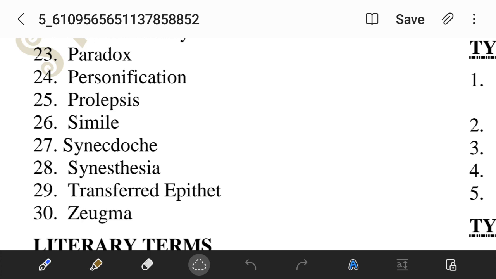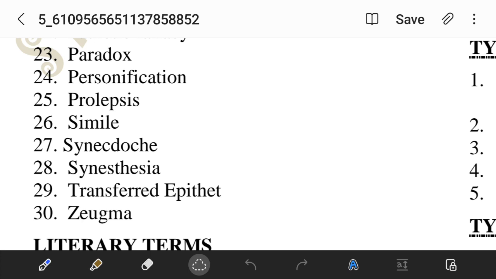The next one is synecdoche. I have told earlier that it is a part used as the whole and the whole used as a part.